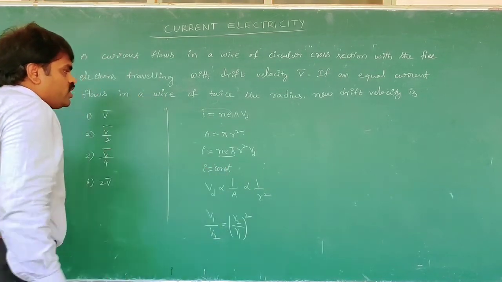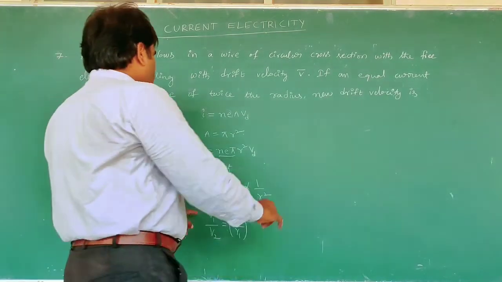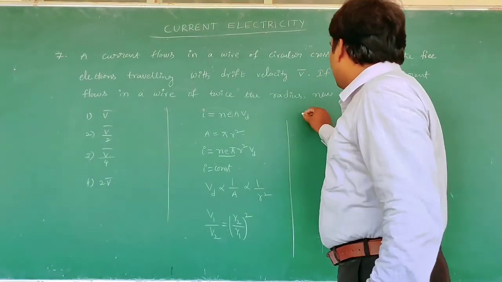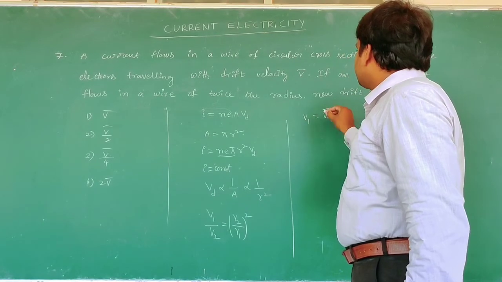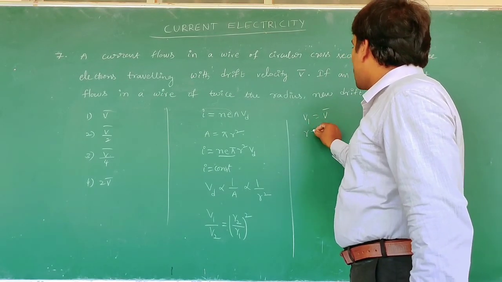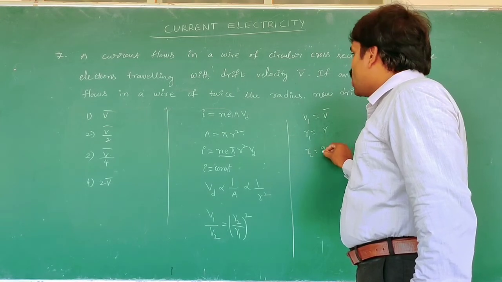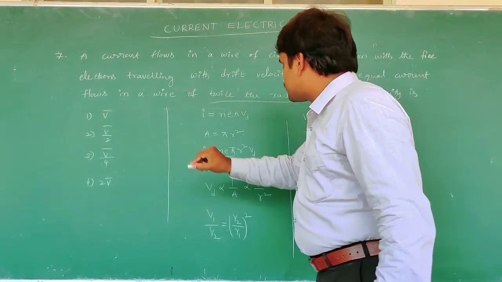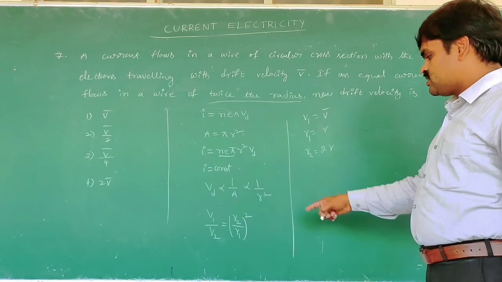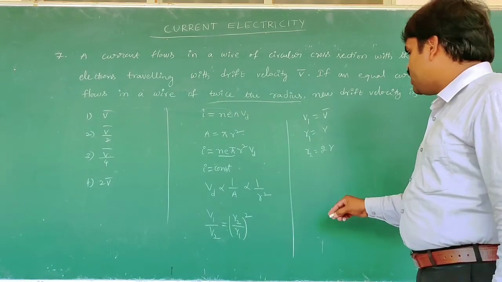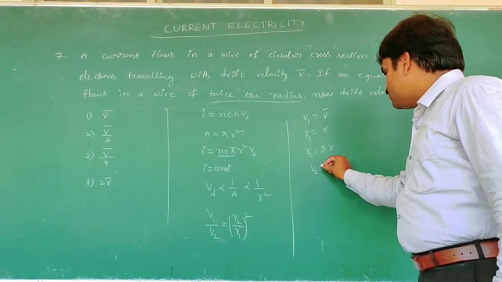Now just substituting: the given V1 is v bar and the radius is R. R1 is R, R2 is 2R because it is twice the radius. We are finding V2.